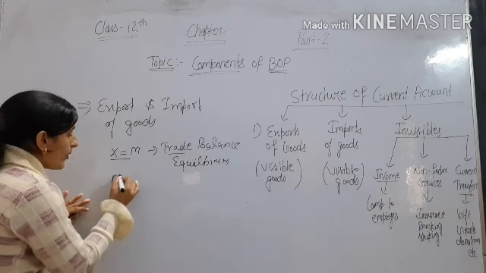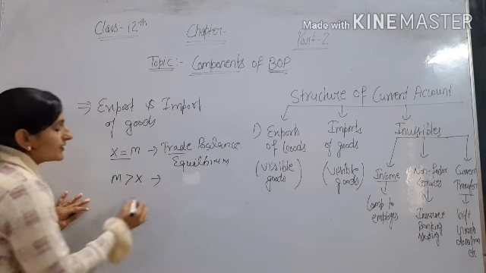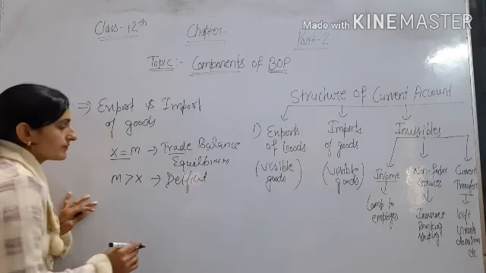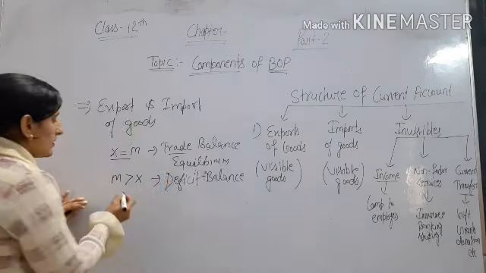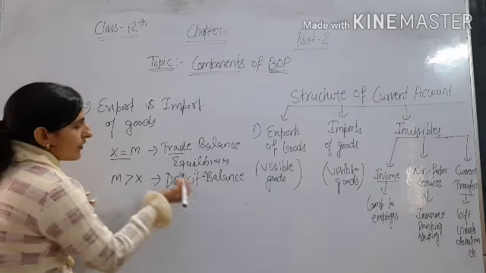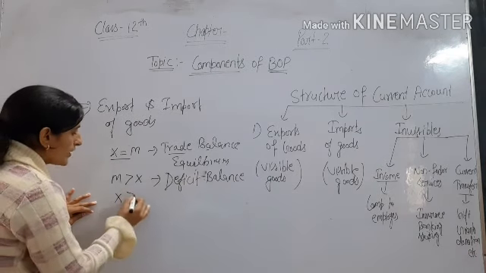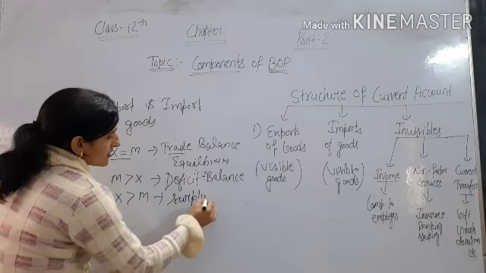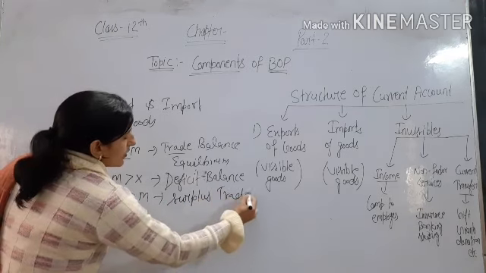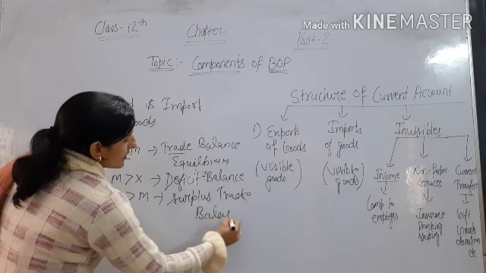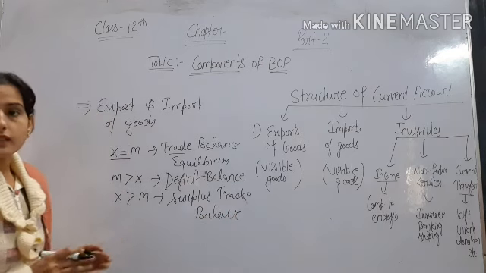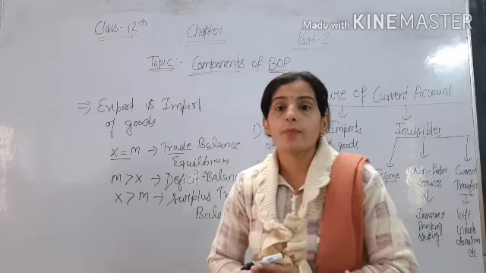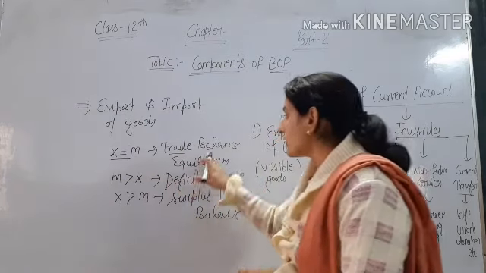If our import is greater than our export, then we have a deficit balance. If import is greater than export, then we have a deficit balance, and if export is greater than import, then we have a surplus trade balance. Okay. So this is showing the balance of trade. It means if we are recording and estimating only export and import of goods, then we have trade balance.